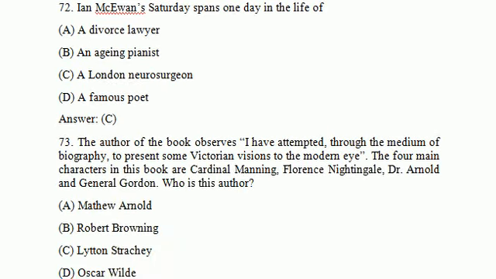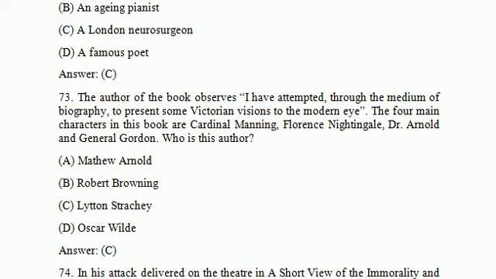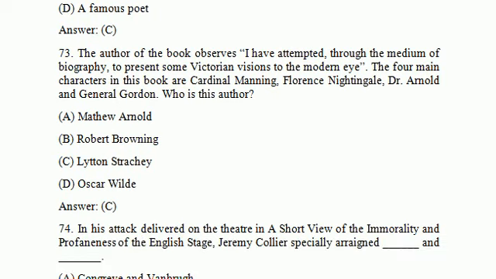Let's see next question. The author of the book observed, I have attempted through the medium of biography to present some Victorian visions to the modern eye. The four main characters in this book are Cardinal Manning, Florence Nightingale, Dr. Arnold, and General Gordon. Who is this author? So option C is a little stretchy. It is a very important question. I will recommend to read this book. Read the summary of this book through Wikipedia. Let's see next question.